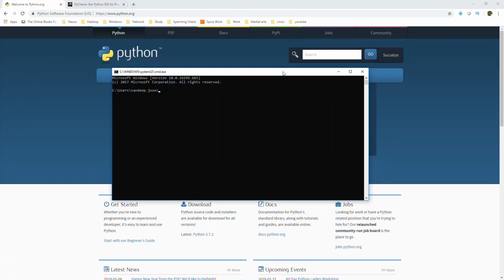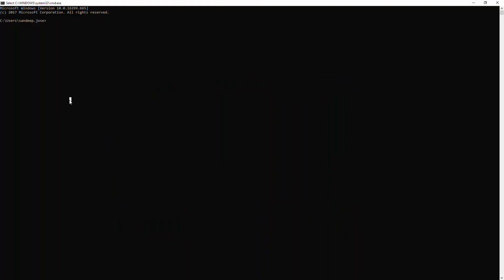You should be able to verify the Python installation by opening a command window and typing python --version. It will show you the latest version which got installed on your machine, and you are good to go.